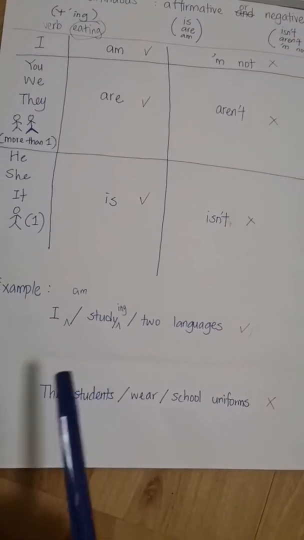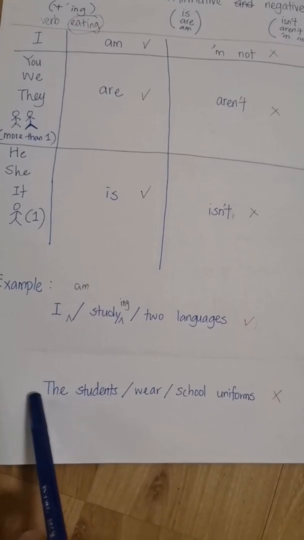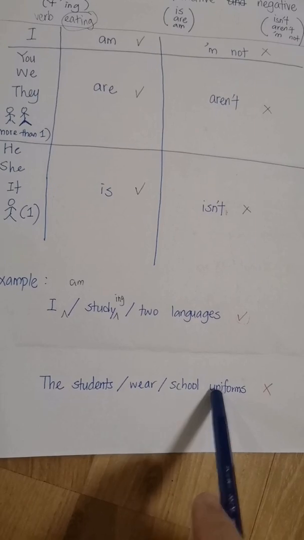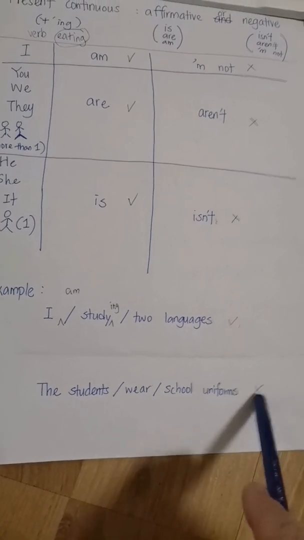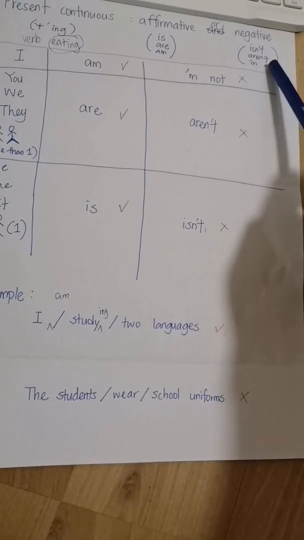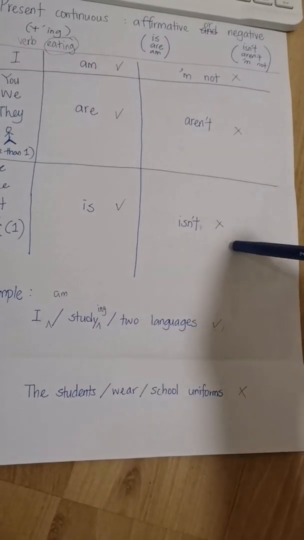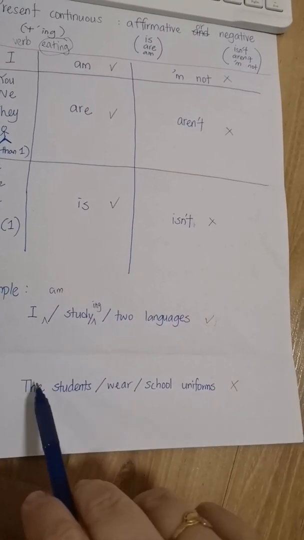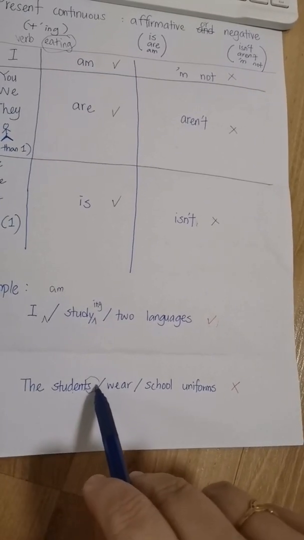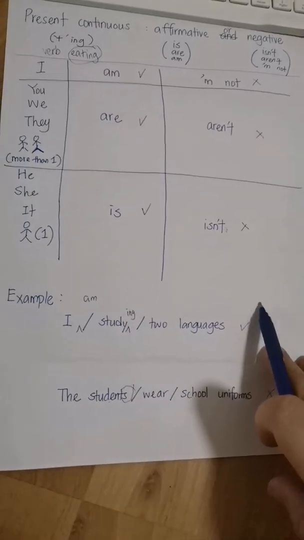Next, for the second example, the students wear school uniforms. See the cross here? So we are going to use negative, which is aren't or am not. Which one should we use? So look at the subject here. The students, 学生, students. So which one should we use?